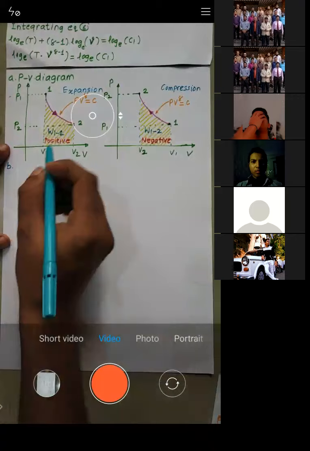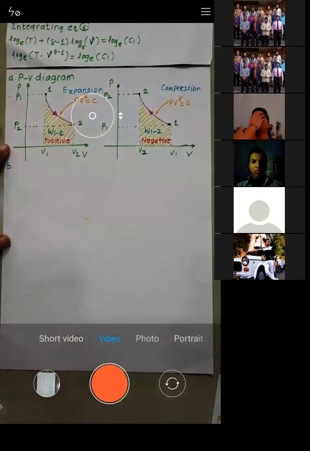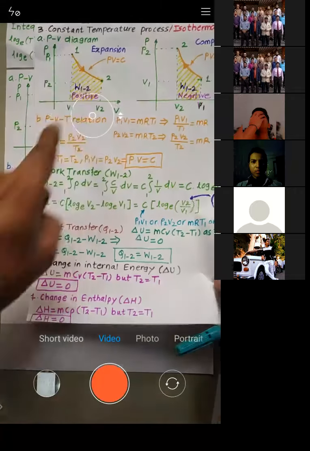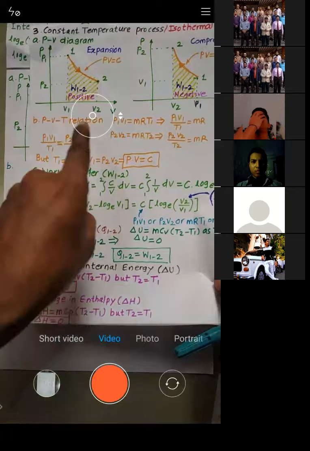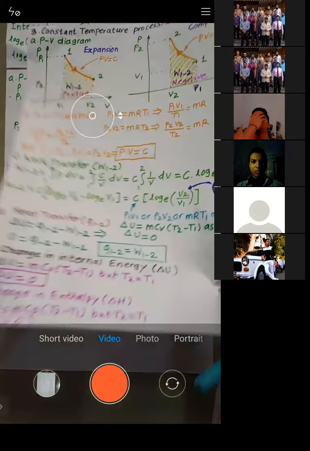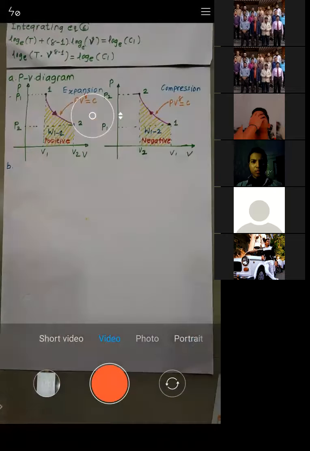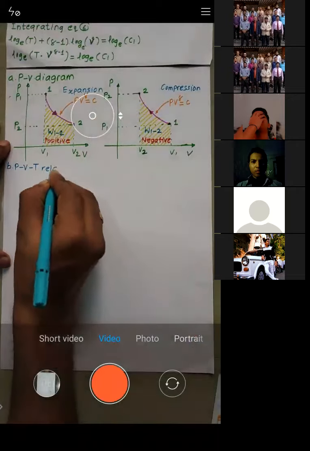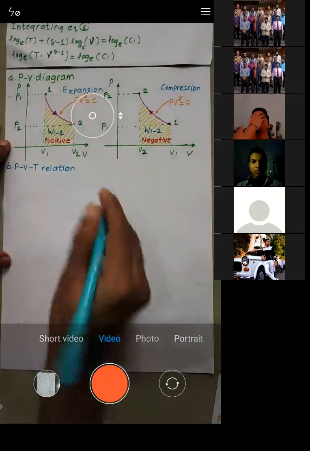Okay, now let's see. Once we have finished with the PV diagram, as we did in the previous lecture, we will go to the PVT relationship between pressure, volume, and temperature. Let's do that. So we will go for the PVT relation. This is very important.